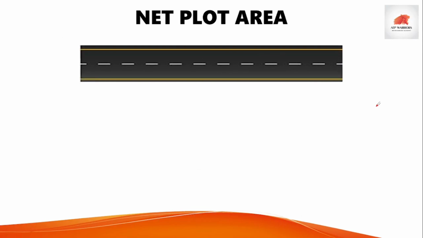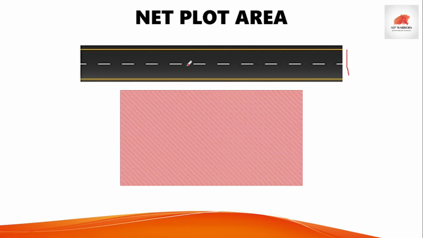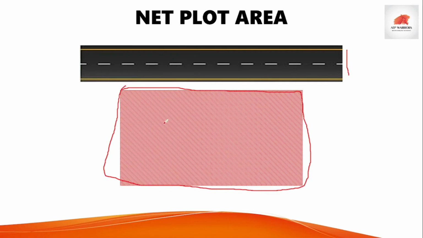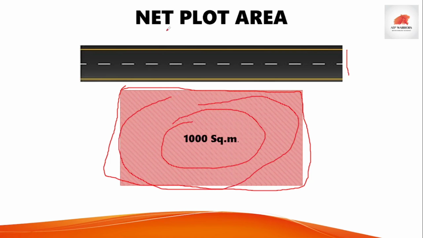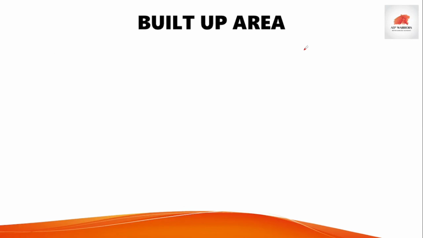Suppose you have a plot which is facing a road, this is a plot. What we understand by the net plot area over here is that all the borders comprising this plot are nothing but the net plot area. That's simple. Suppose this is your 1000 square meter plot, then this whole 1000 square meter plot is your net plot area. The second one is built up area.